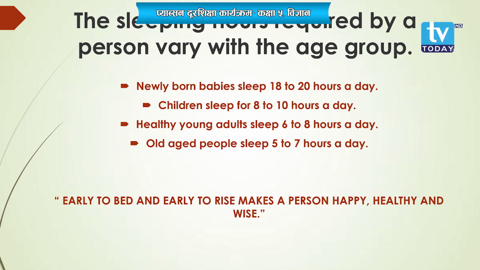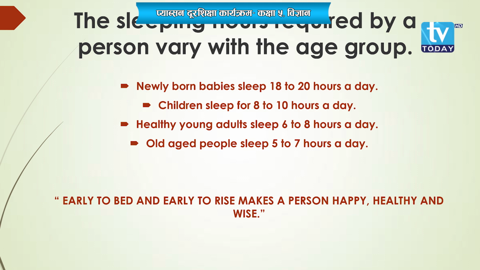Similarly, children sleep for 8 to 10 hours a day. Now here the sleeping hour is decreased, isn't it? When the age group is increased, the sleeping hour is decreased.